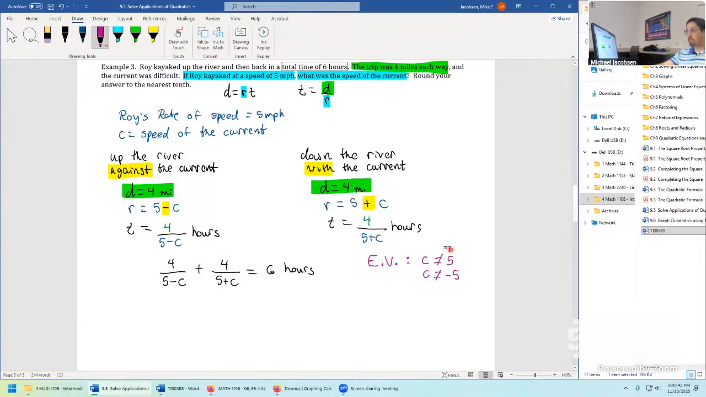And they make sense in this problem because, well, first, c is a rate of speed of the current. It can't be negative. That's a positive quantity. And if c was 5 miles per hour, that's exactly Roy's rate of speed. It would mean Roy never covered any distance. He would be looking, from our point of view, like he's still in the water as he's rowing at 5 miles per hour.